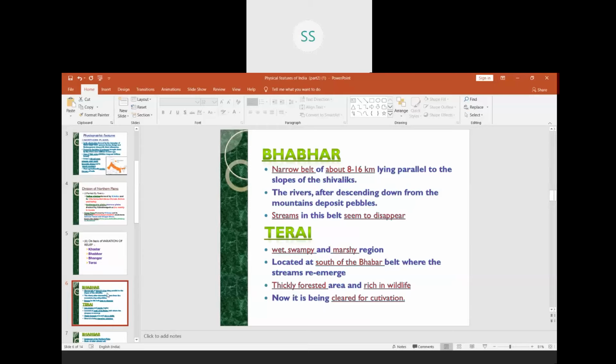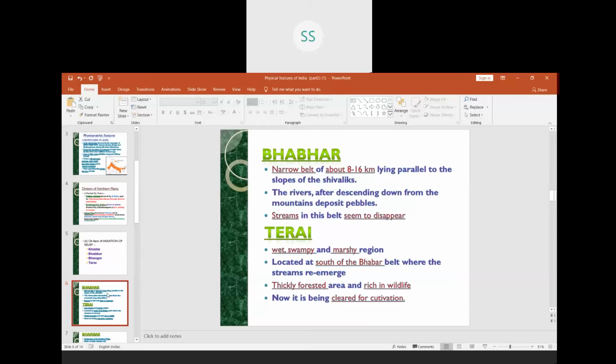Now just below the south of Bhabar, there is a region called Terai. You know, children, Terai is also a Hindi term. Terai means wet, a region which is wet, swampy and marshy, which in Hindi you call daldal.